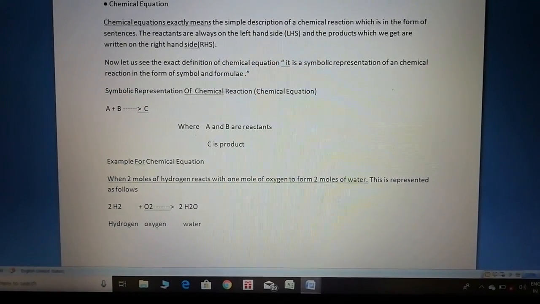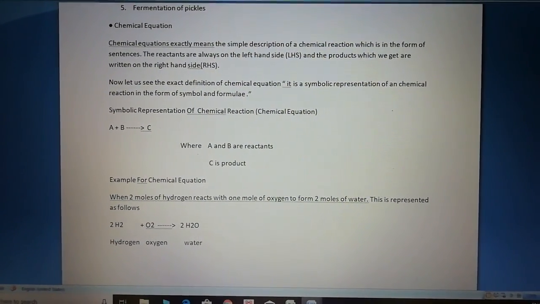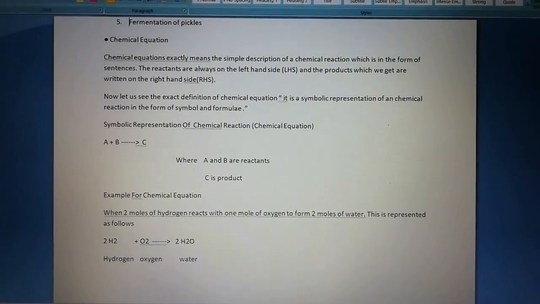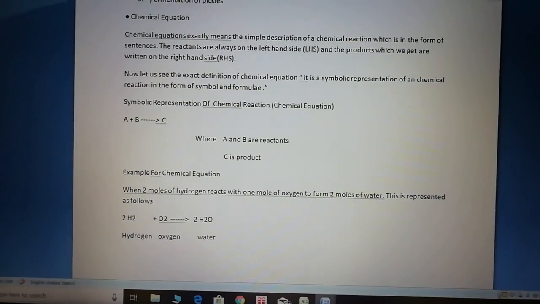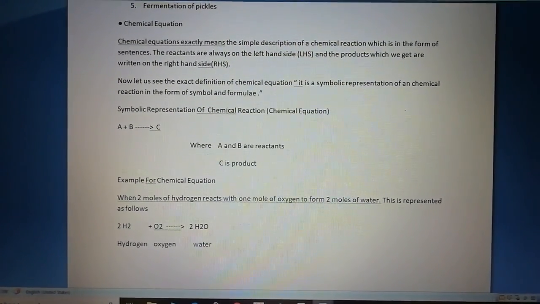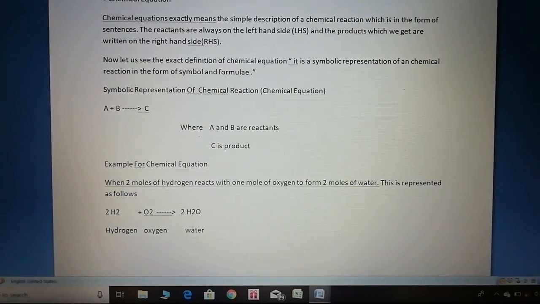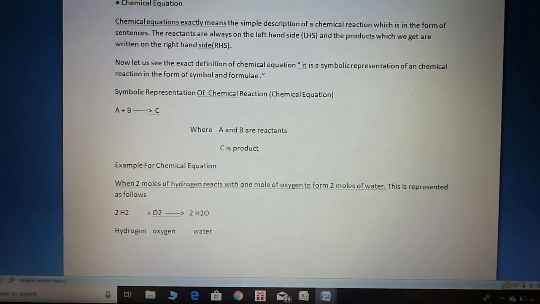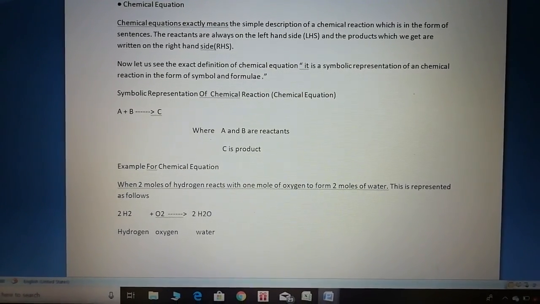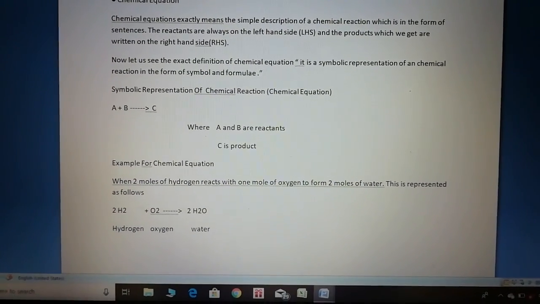Now let us see the exact definition of a chemical equation. It is nothing but the symbolic representation of a chemical reaction in the form of symbols and formulas. The symbols are those which we get from the periodic table, and the formulas are those of the compounds, which we have specifically for the chemicals. Now let us see the symbolic representation of a chemical reaction, that is, the chemical equation, which shows that A plus B gives C, where A and B are the reactants which are written on the left hand side and C is the product which is written on the right hand side.